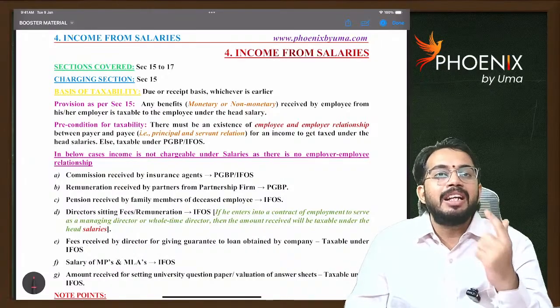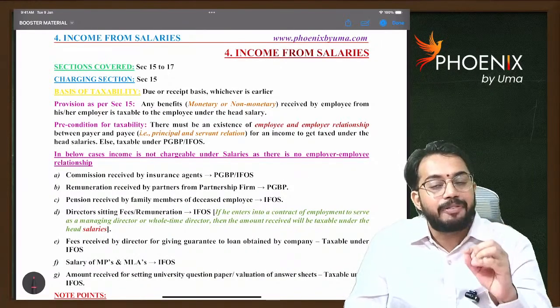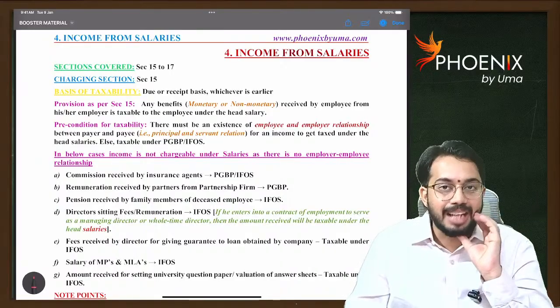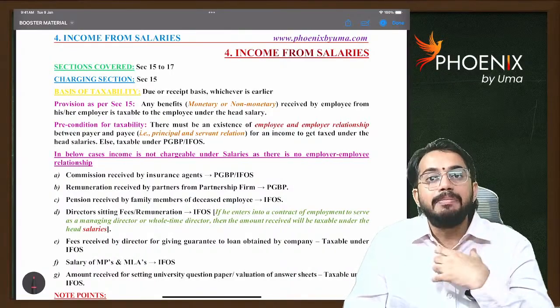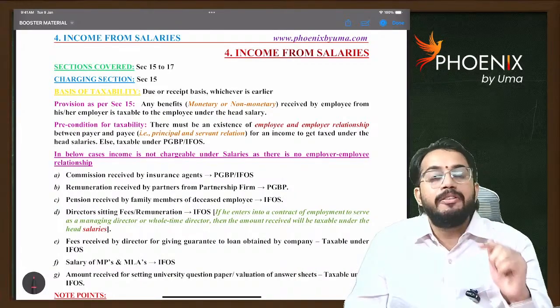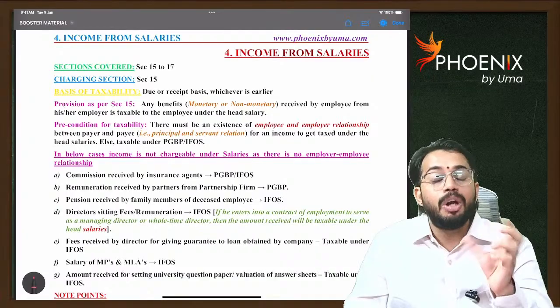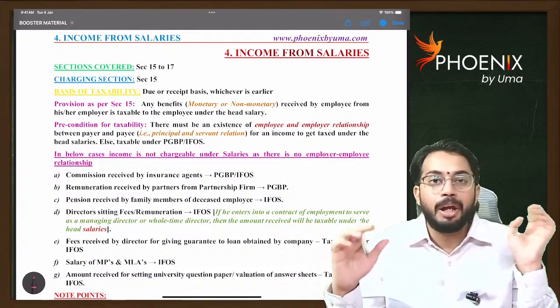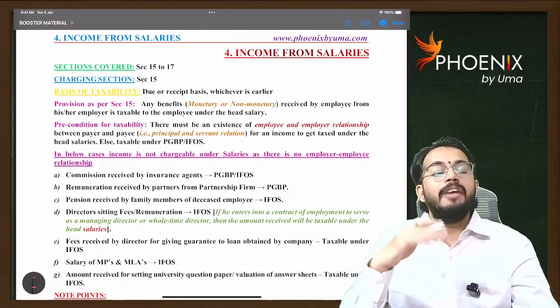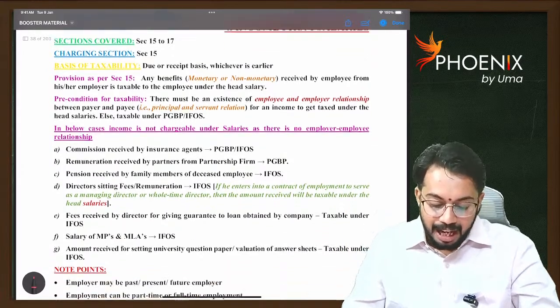Similarly, if independent directors receive any remuneration or sitting fees, that is not taxable under salaries. If a director signs the employment contract and works as managing director or whole-time director under employer-employee relationship, then any benefit received is taxable under the head income from salaries.